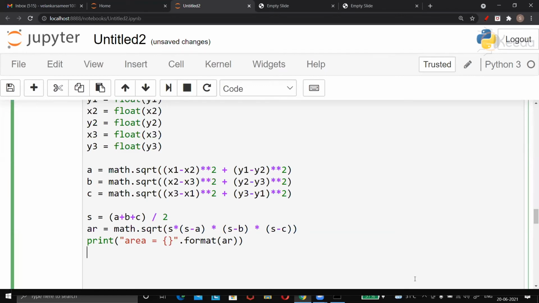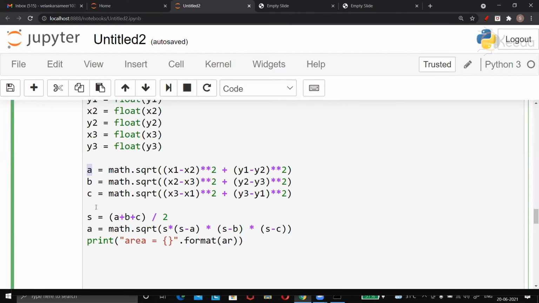Absolutely right. No mistake. But nice thing I found over here is that Anmol took a variable called AR. Most of the times, the mistake made by students is they say, I will use A as area, because A for apple, like that A for area. But we have already used a variable A for storing the side. There is no harm, you can use A itself for finding area. But then if you store area in A, then you are going to lose this value if you want it later.